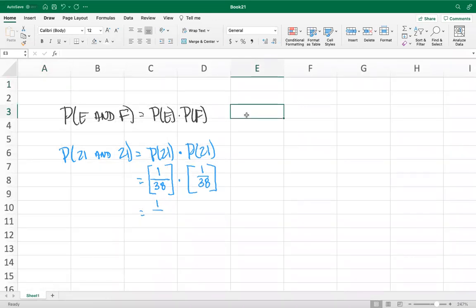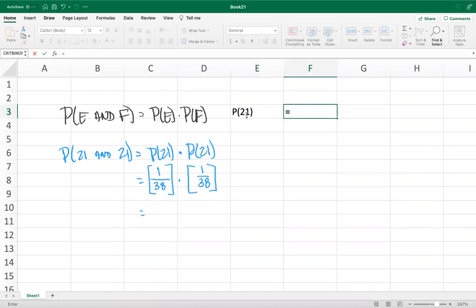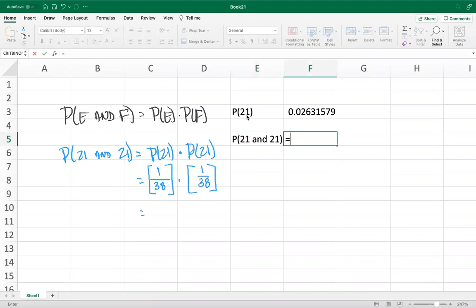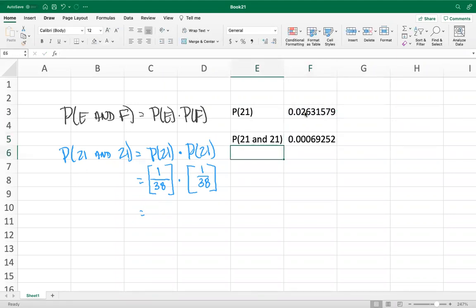Another way we could do this is just multiplying the two. So looking at the probability of 21, we said that's equal to 1 over 38. Perfect. So now the probability of 21 and 21 is equal to the probability of 21 times the probability of 21. And that's our solution.